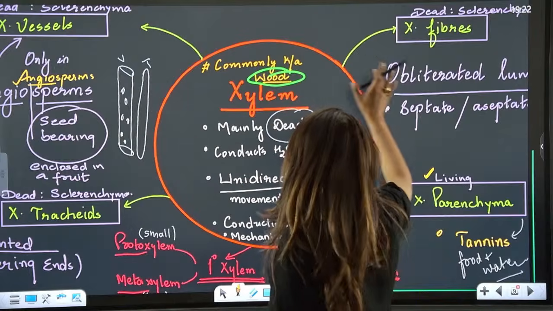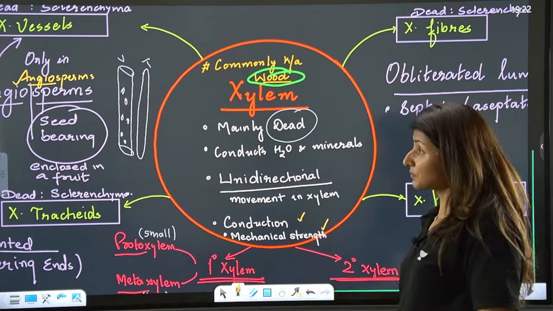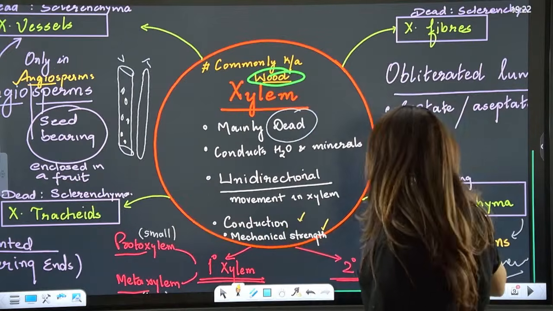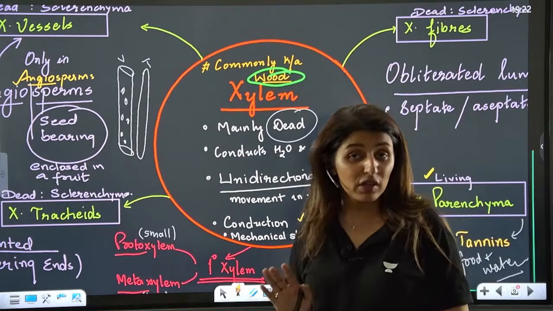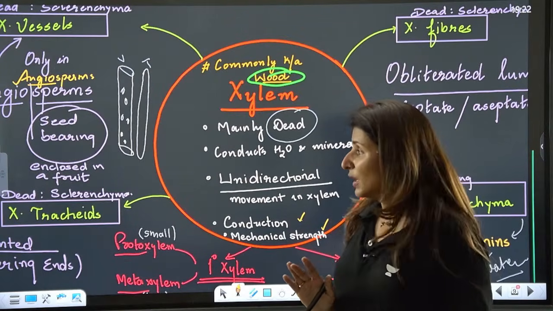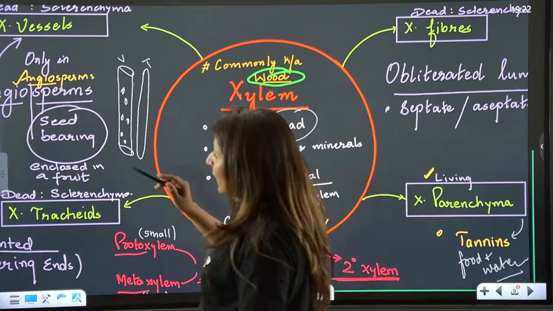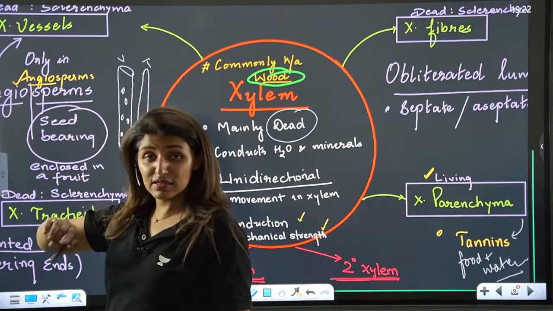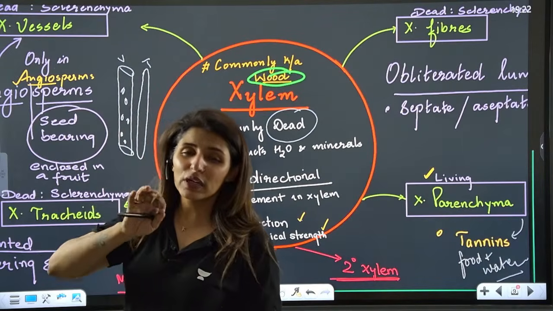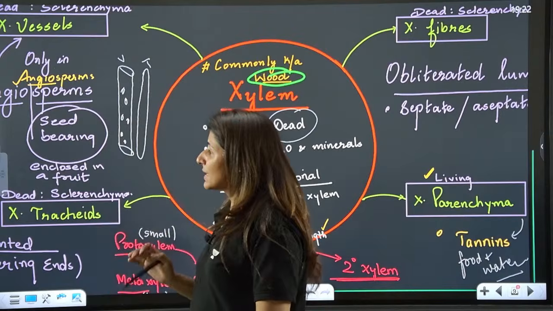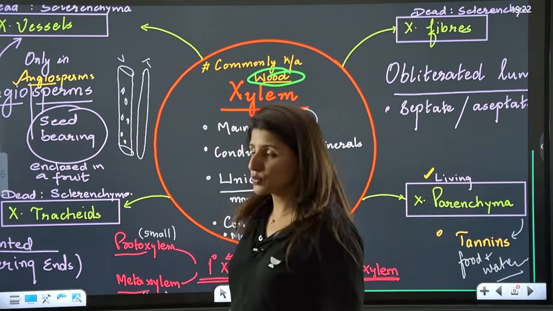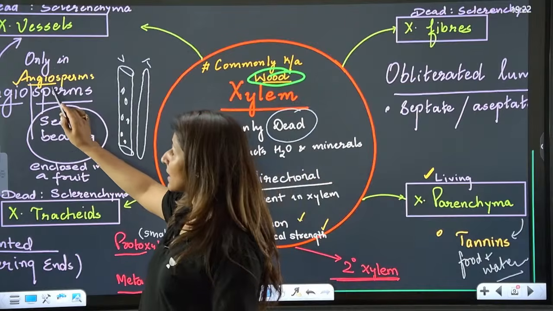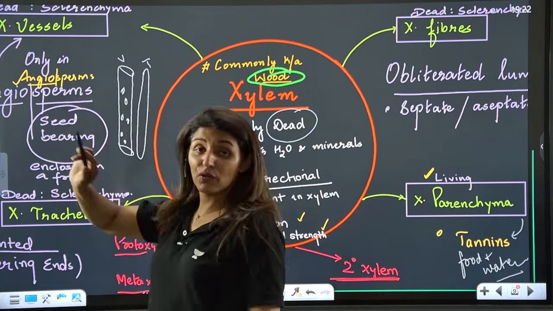So out of these 4 components, tracheids, parenchyma and fibers will be present in gymnosperms. See, I have already revised plant kingdom with you and we have discussed it there also. But vessels happen to evolve only during the angiosperms. Is that clear? They are seed bearing and the seed is enclosed within the fruit. We know what angiosperms mean, but the word angio comes from vessels.